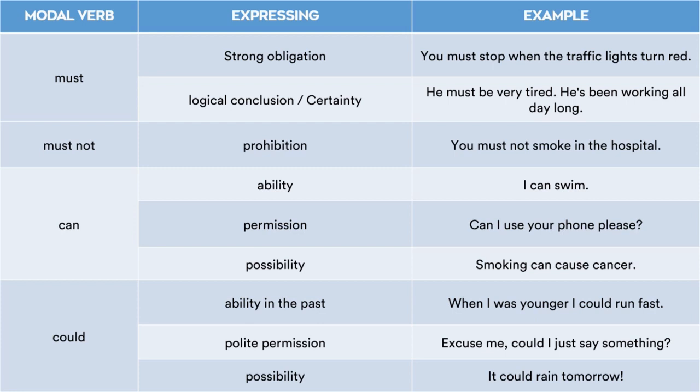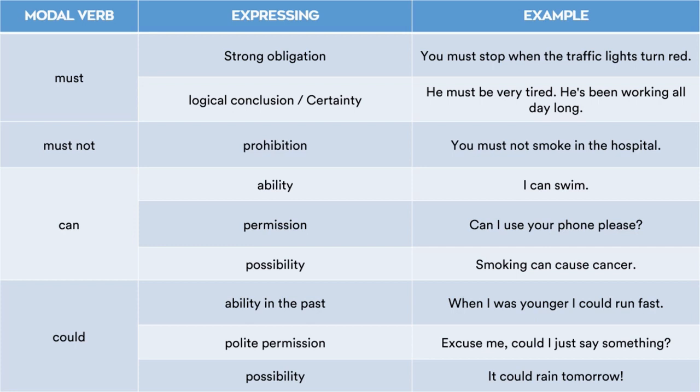Then the modal verb can. Now can be used to express different things. First one is ability. I can swim. This is my ability, that swimming is my ability. This is one of my plus points or virtues or things I have learned. So can expresses ability. Can also expresses permission. Can I use your phone please? Now I am seeking permission with the same modal verb, can.